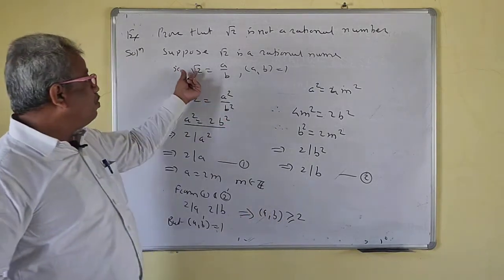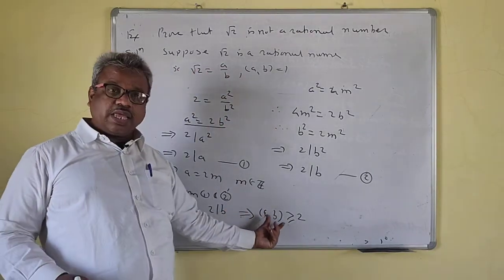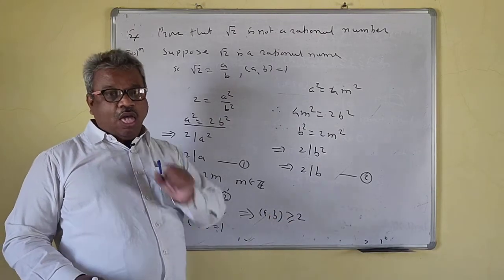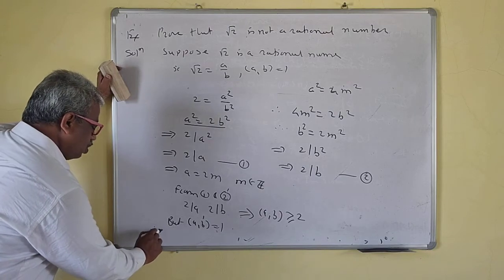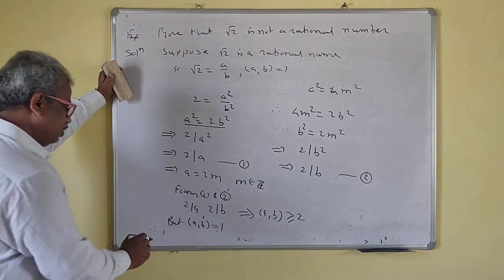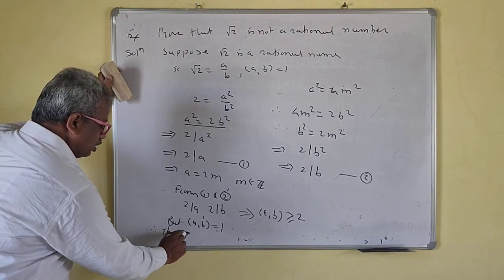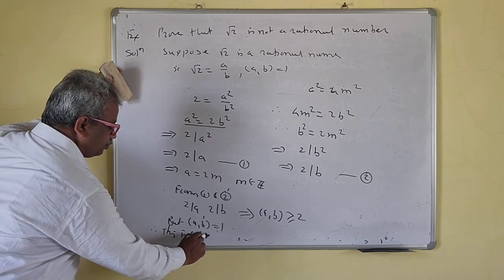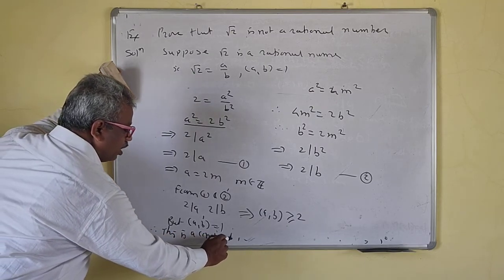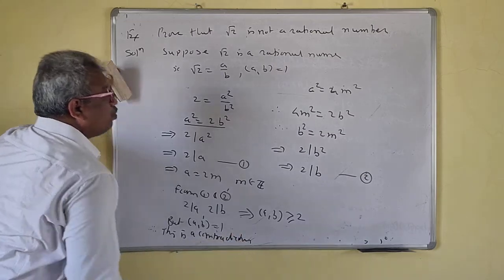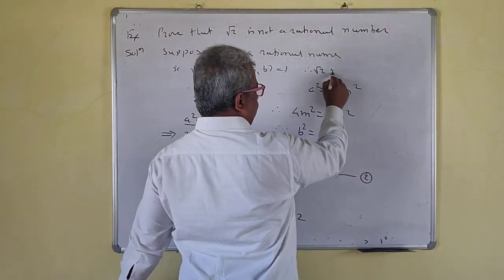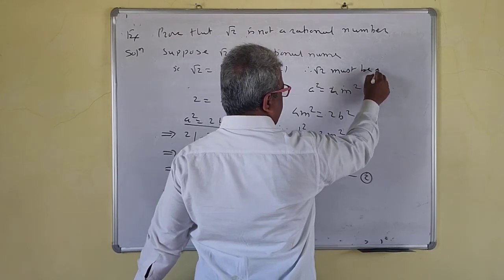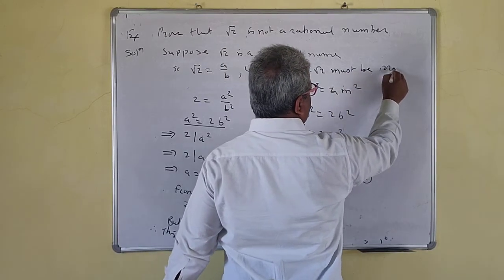If root 2 is a upon b, then we get GCD of a, b greater than or equal to 2. So therefore, this is a contradiction. Therefore, root 2 must be an irrational number.